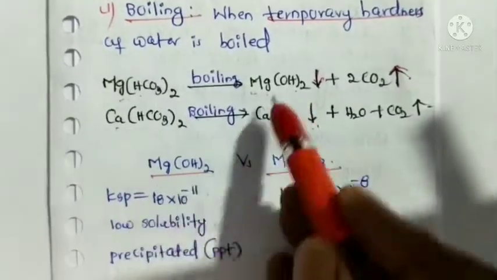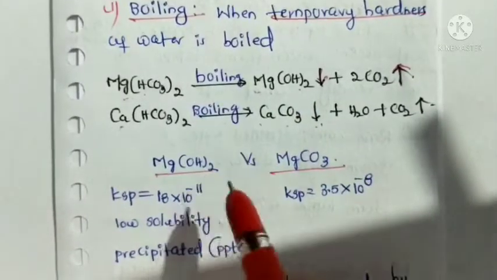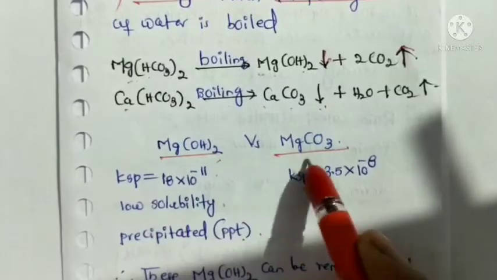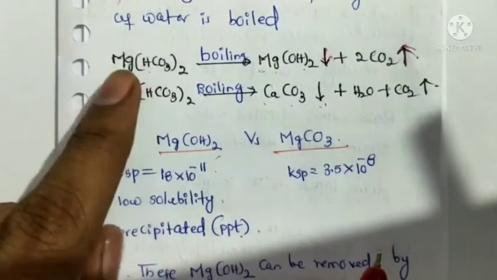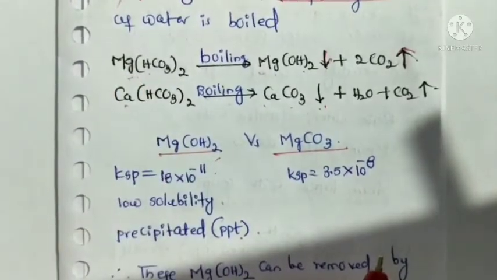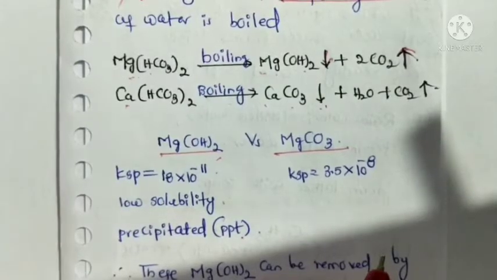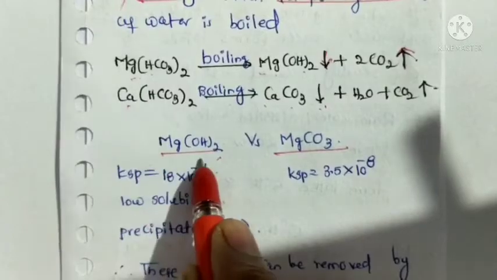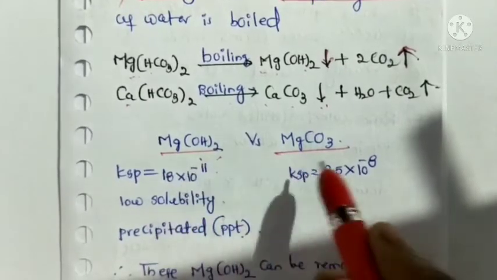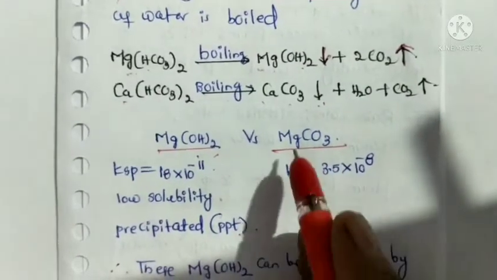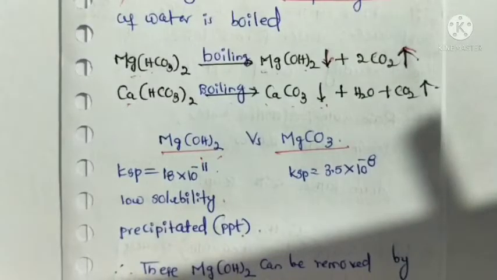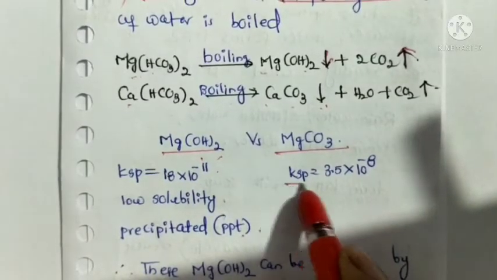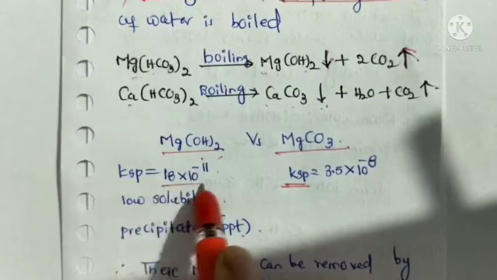Here two substances are formed, magnesium hydroxide and magnesium carbonate, whenever the temporary hardness of water is boiled. Which one is more precipitated? Magnesium hydroxide is more precipitated than magnesium carbonate, depending upon the solubility product.